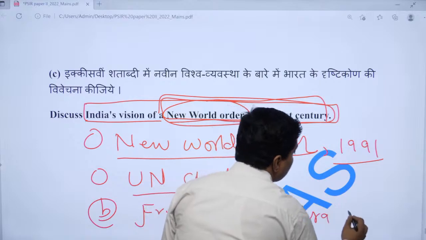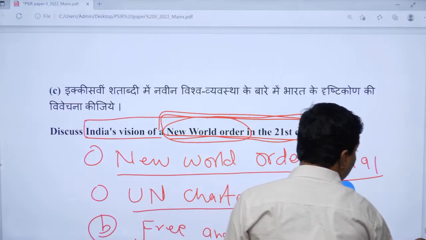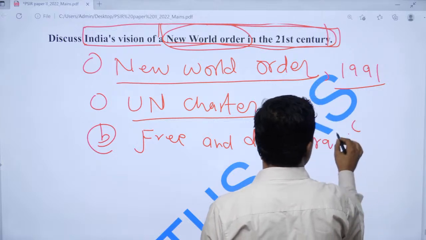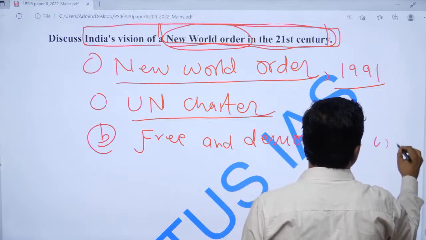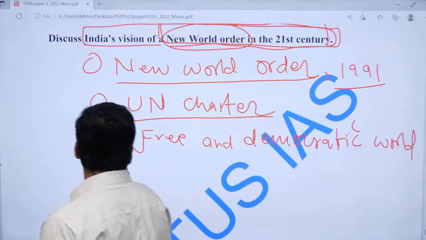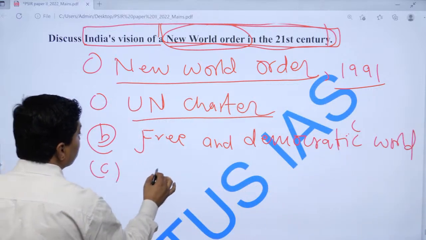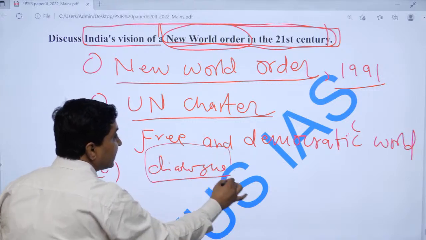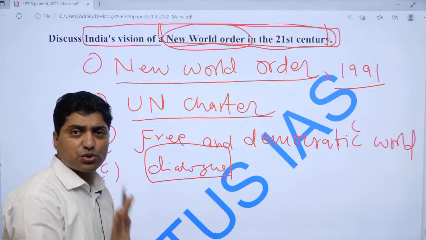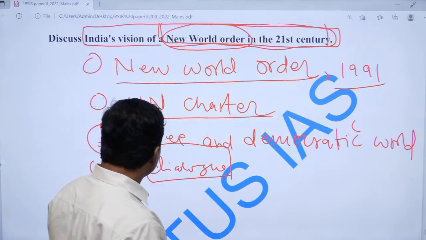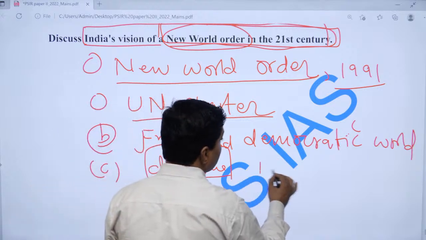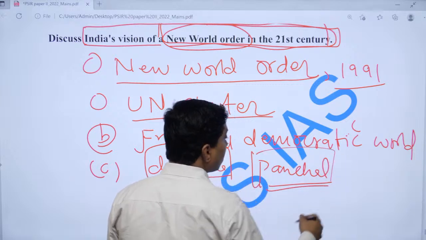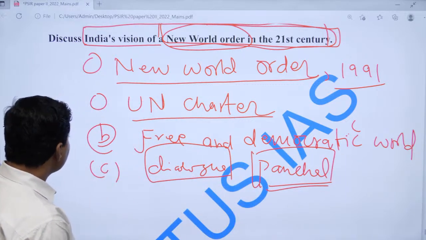India wants dialogue to be the criterion to negotiate any issues. For example, Panchsheel, we have a formula to talk about our world vision.